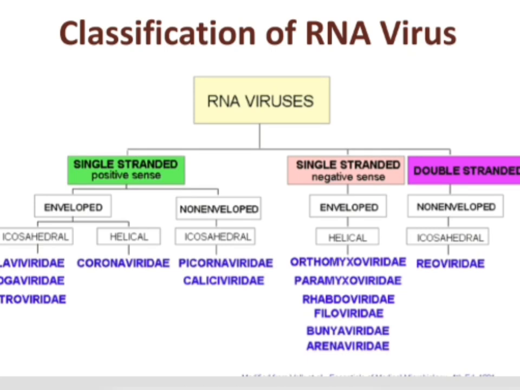Single-stranded positive sense is again classified into enveloped and non-enveloped viruses. Enveloped viruses are again classified into icosahedral and helical, and non-enveloped are icosahedral. The single-stranded negative sense viruses include enveloped helical viruses, and double-stranded RNA viruses include non-enveloped icosahedral viruses. So these are all about the classification of viruses.